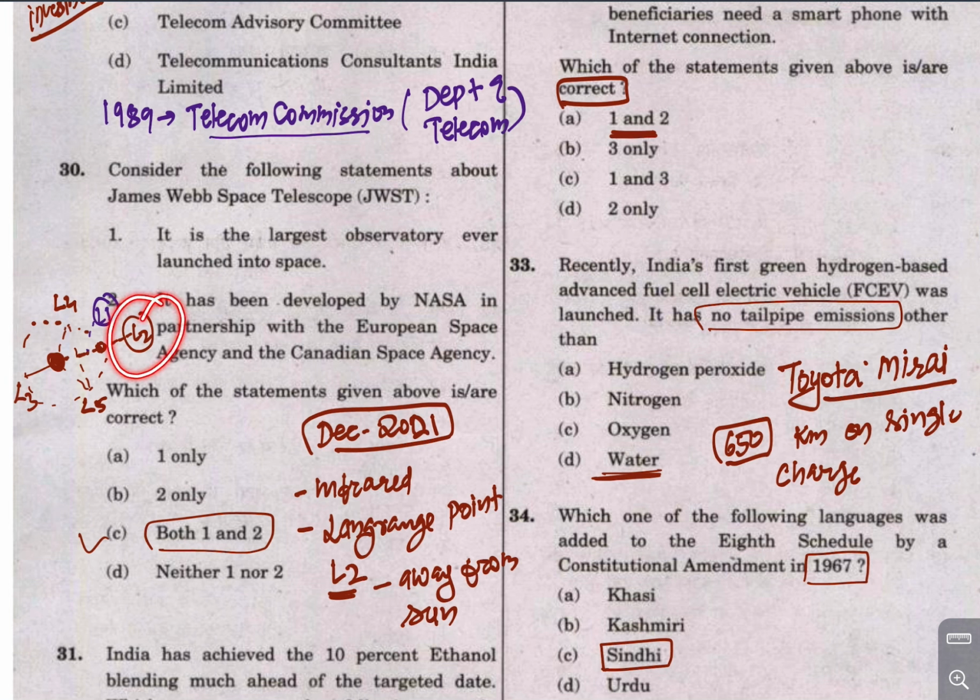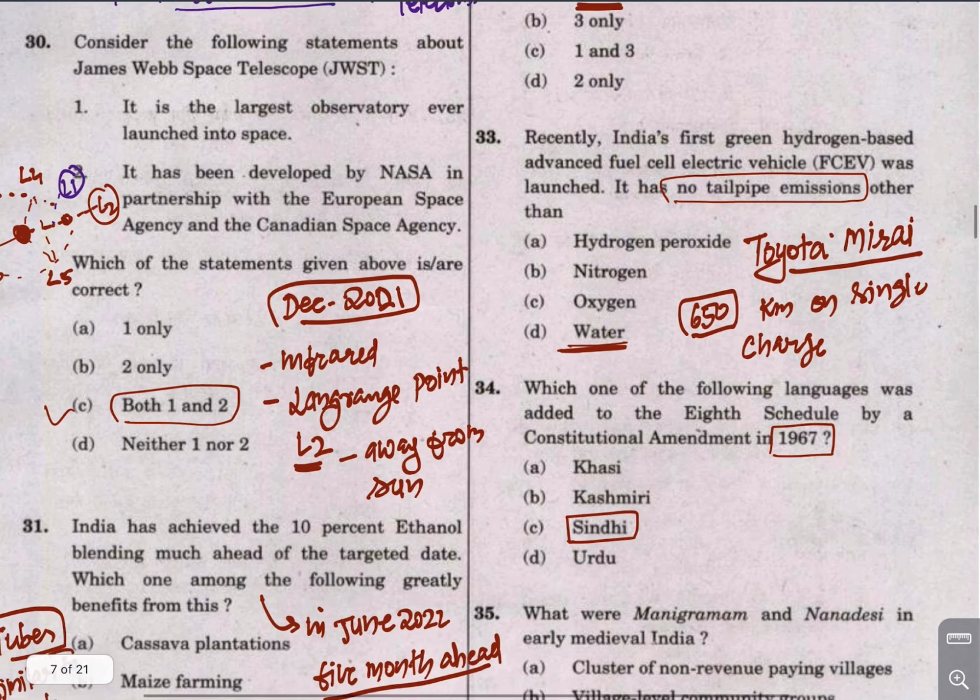So virtually the object at this point is stable. It is not influenced by the gravities of both the Sun and the Earth. There are 5 Lagrange points: L1 is here, L2 is here, L3 is here, L4 and L5. These are the locations of various Lagrange points.